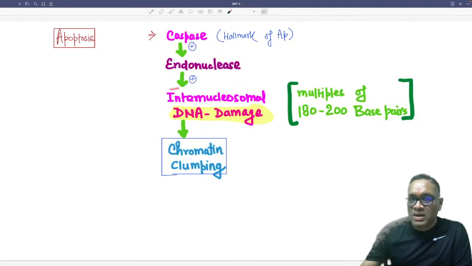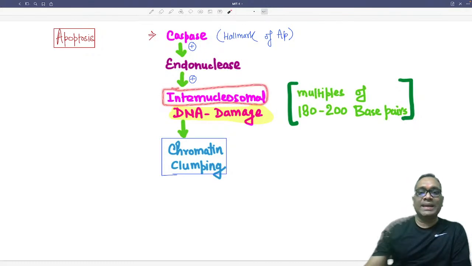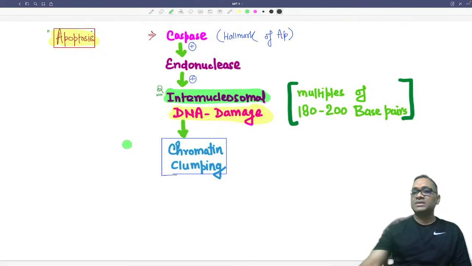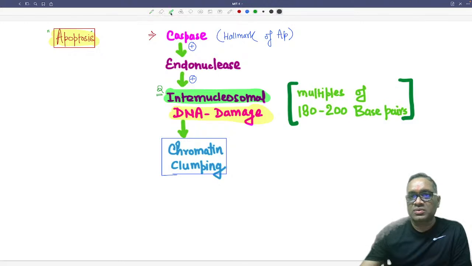So this type of multiple or specific fragment is called internucleosomal DNA damage. And this was a question in both the AIIMS and NEET PG exams, right? Internucleosomal DNA damage is seen in apoptosis. That is how the question had been asked in exam. So what is the meaning of internucleosomal DNA damage? They will always be in multiples of 180 to 200 base pair.